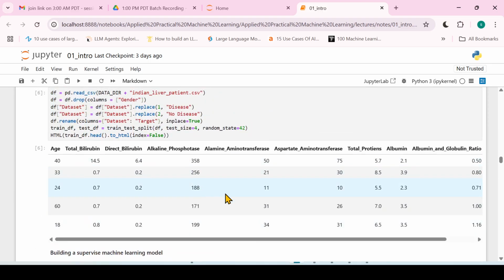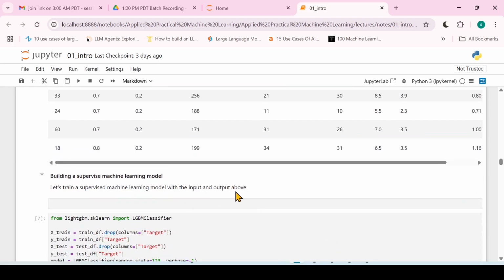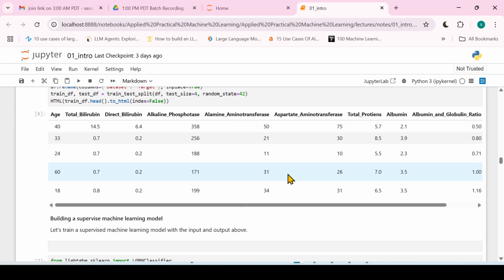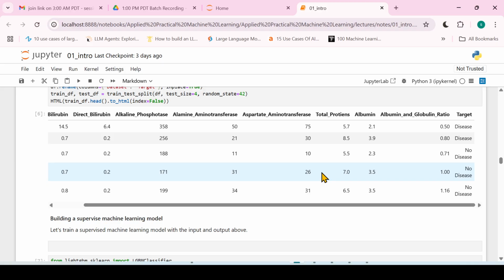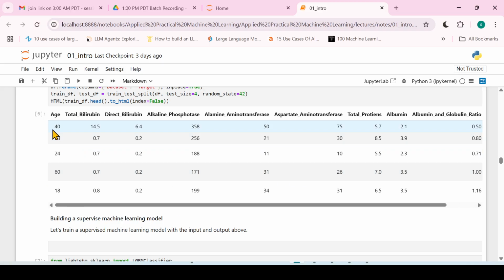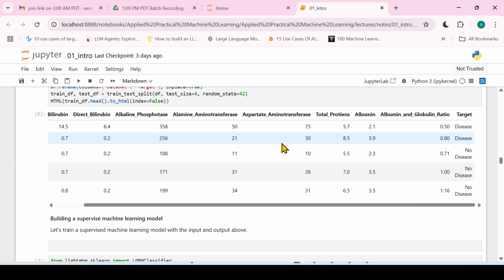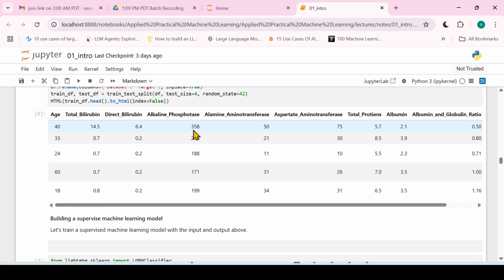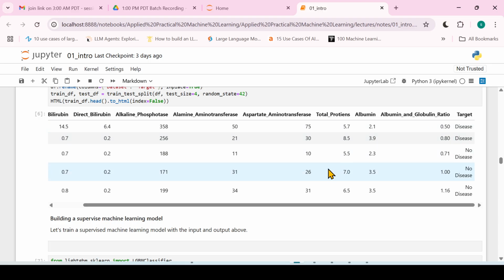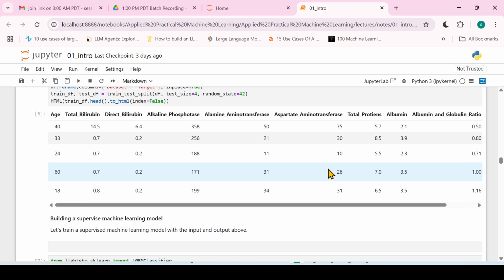Now we have the data ready. Now we want to build a supervised machine learning model. When I say building a supervised machine learning model, this means that we want to learn a function which has an understanding of these two classes, disease and no disease. The model will take this input, and based on it, it will return whether this person has a disease or not. So it will learn these patterns. You do not have to write a program for this.